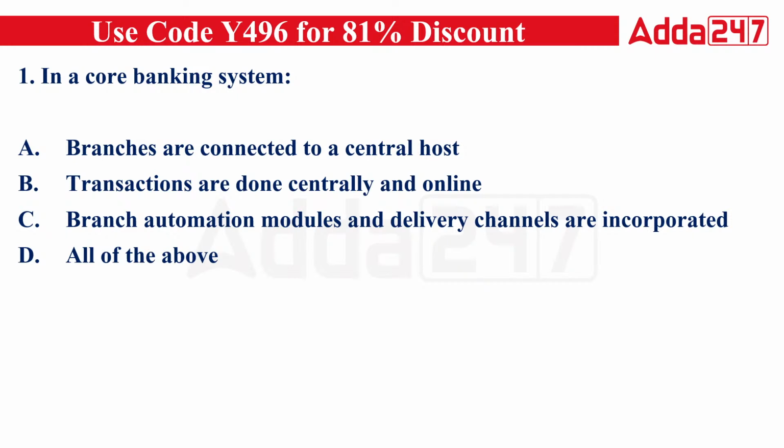Now the first question is, in a core banking system, which of the following is correct? First is saying branches are connected to a central host. Second is saying transactions are done centrally and online. Third is saying branch automation modules and delivery channels are incorporated. And fourth is saying all of the above. So what do you think, in a core banking system, which of the following is correct?